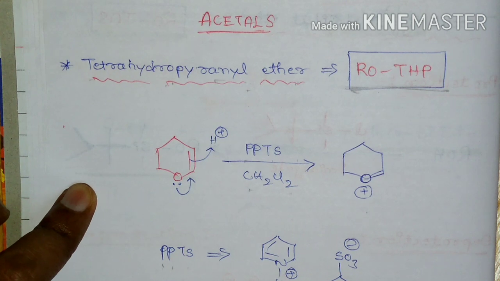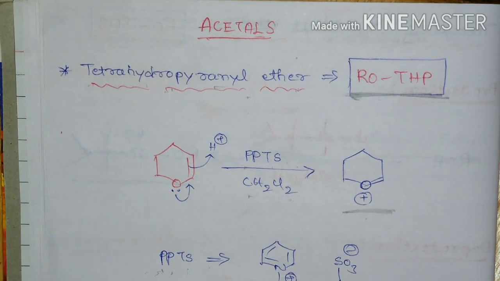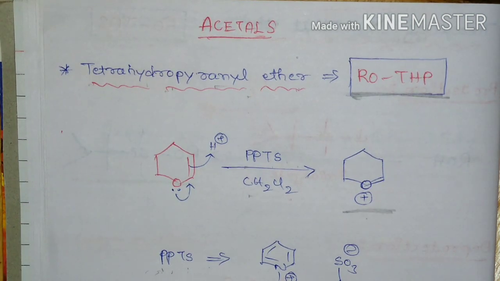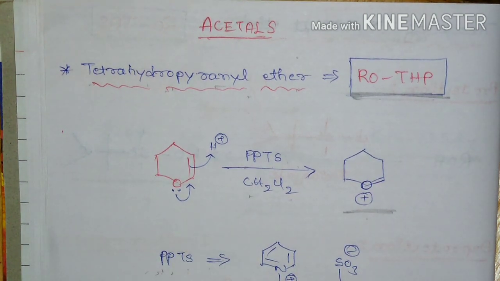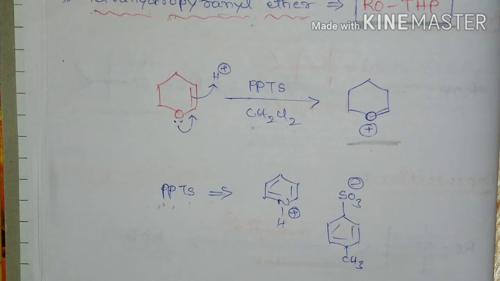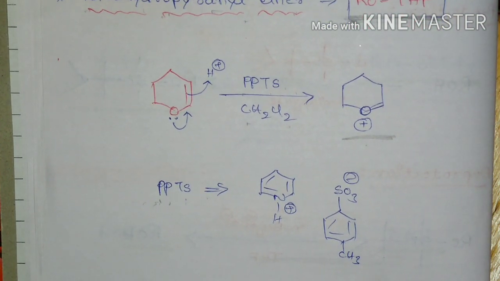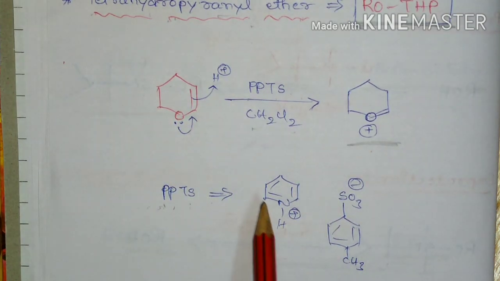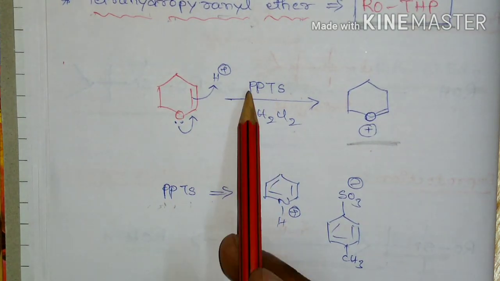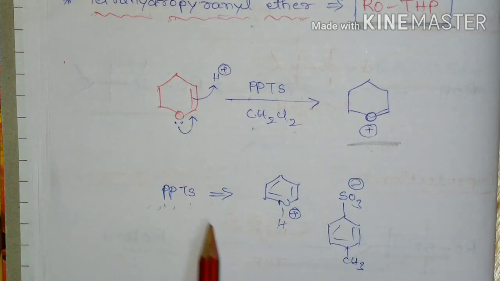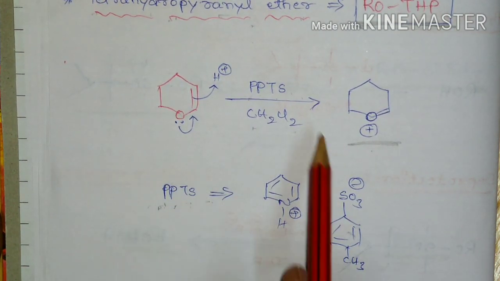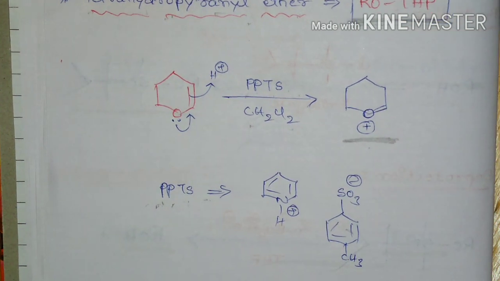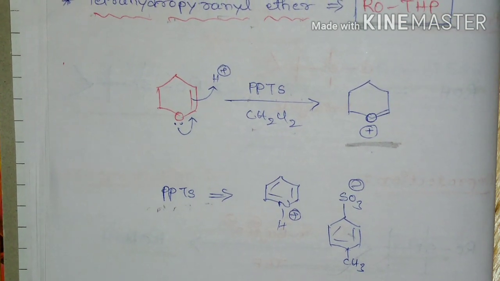In this acetal category, first, alcohols can be protected as tetrahydropyranyl ether, represented as ROTHP. Before going to protection, in this case, first the dihydropyran has to be activated by using PPTS, that is, pyridinium paratoluene sulfonate salt, which leads to formation of this intermediate.